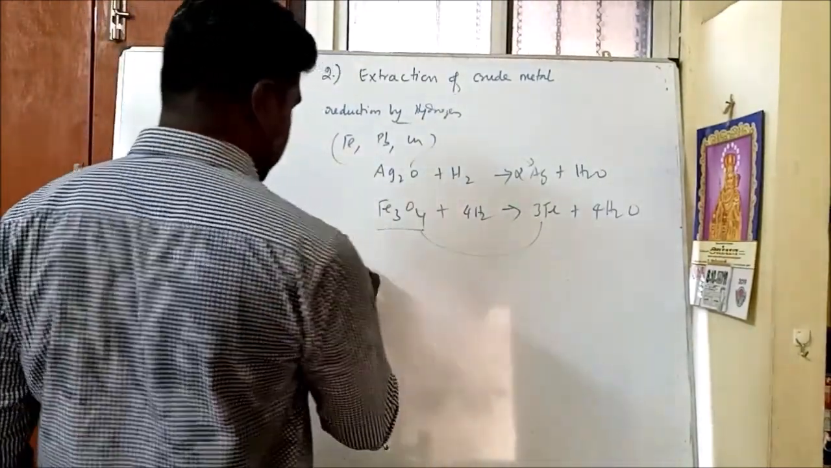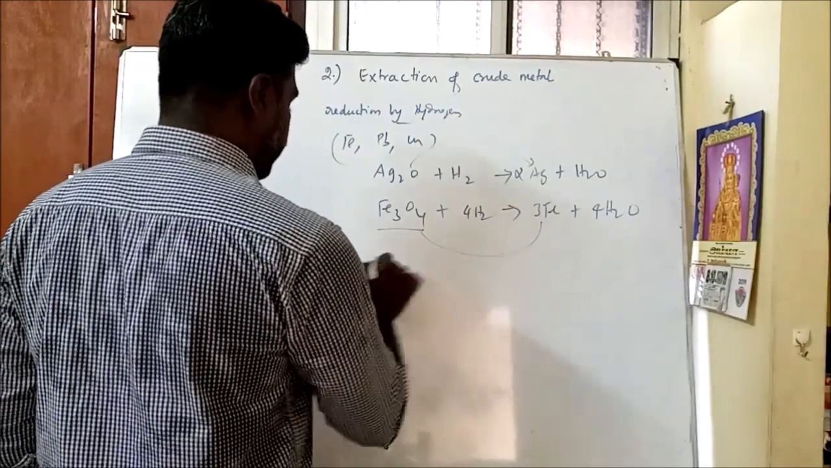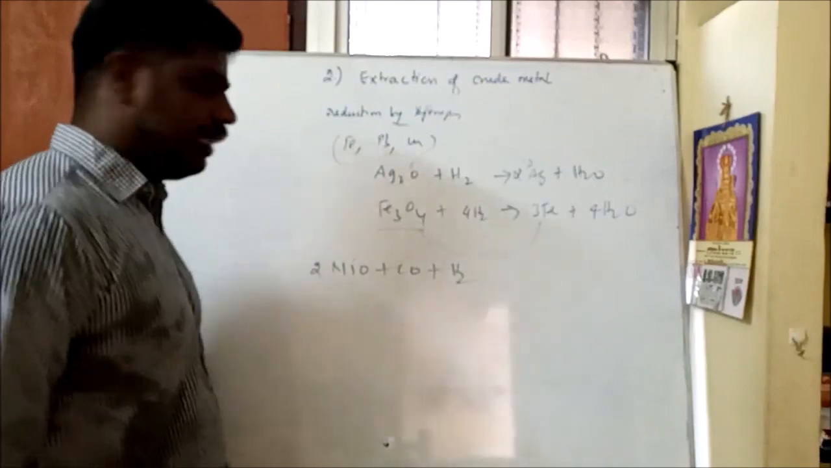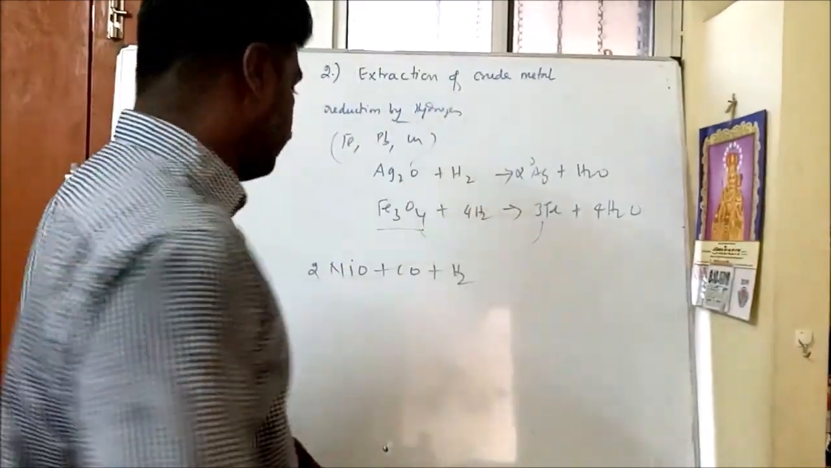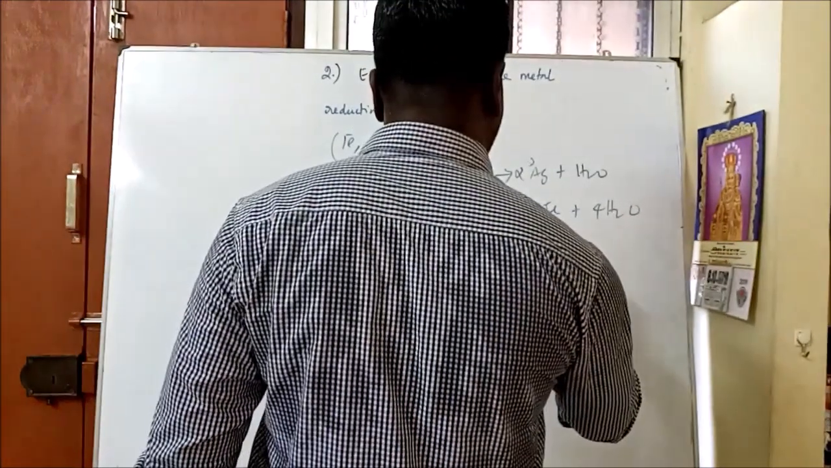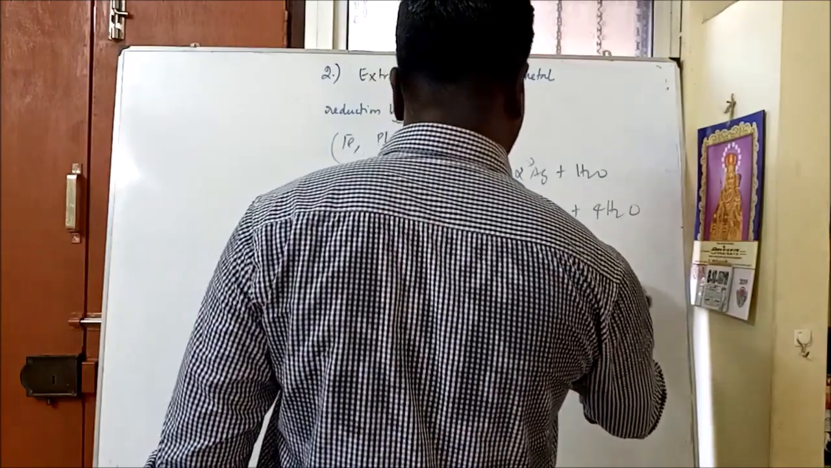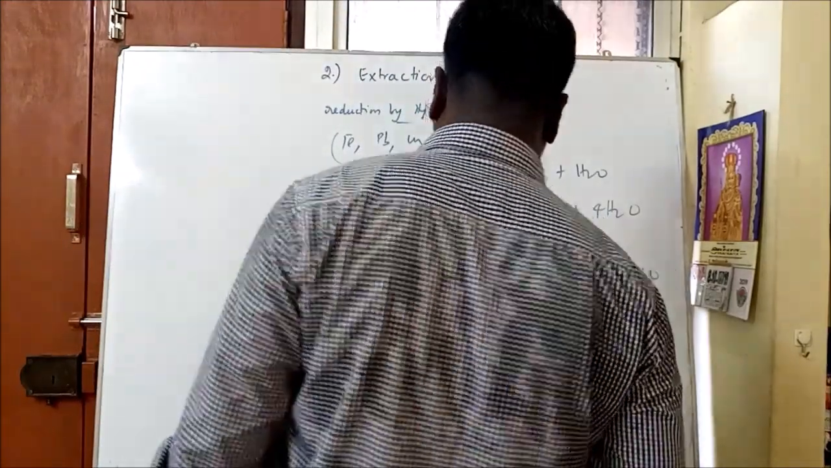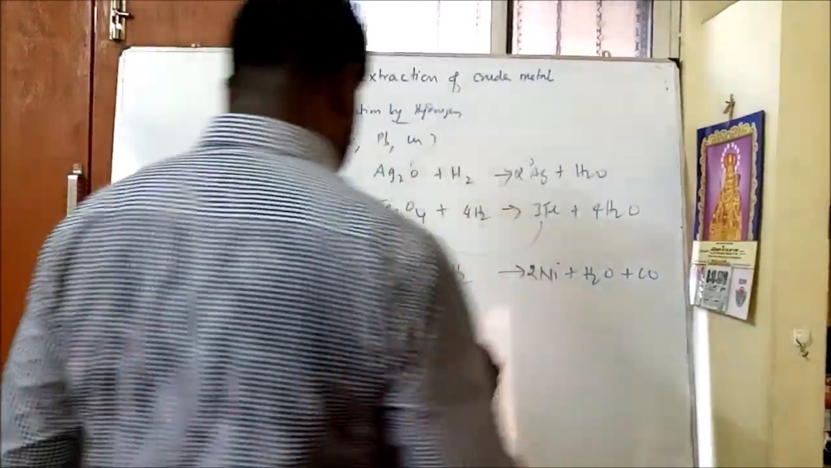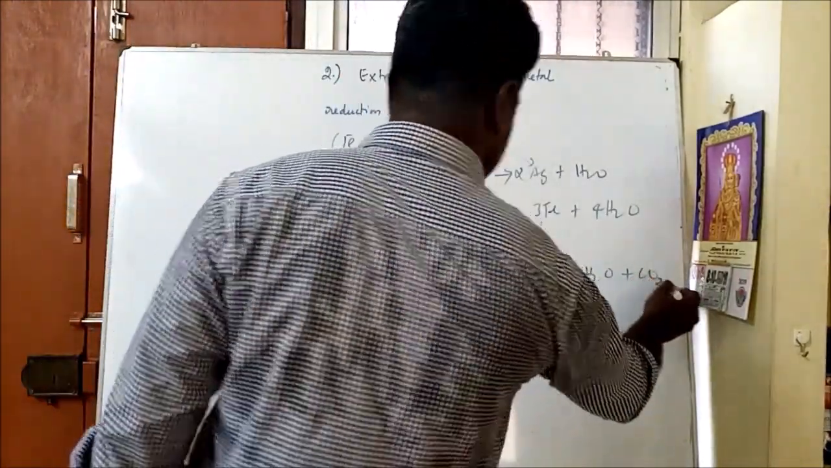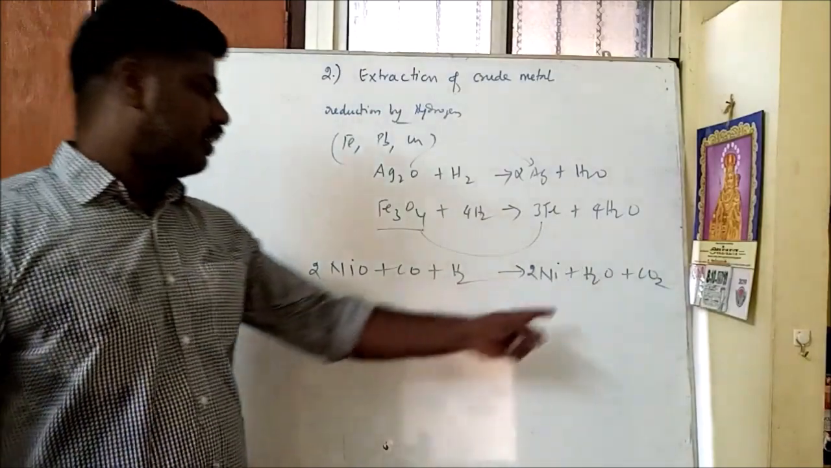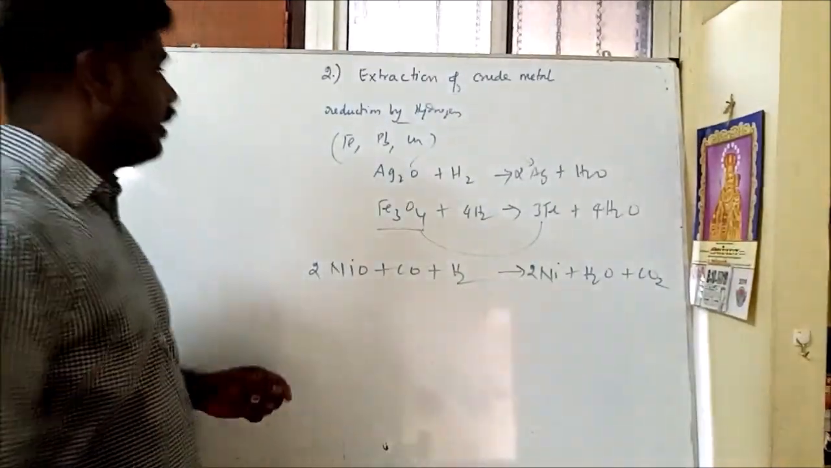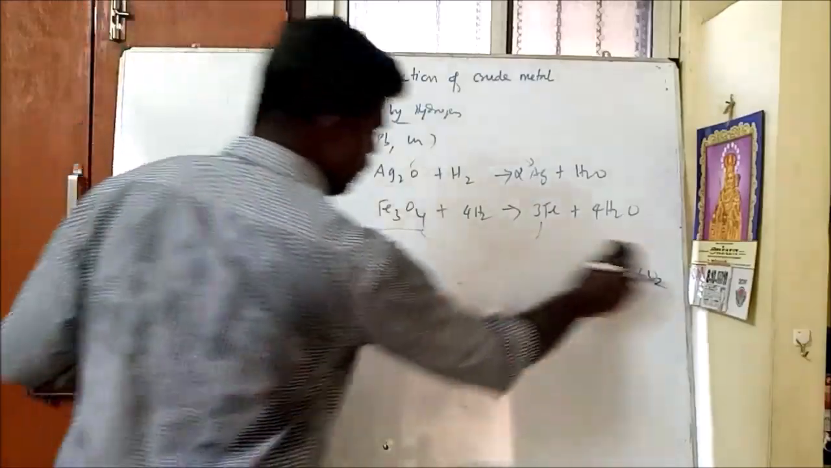For example, let us take nickel oxide. Nickel oxide is reduced with carbon monoxide and hydrogen, which we call water gas. What happens? Nickel is obtained plus H2O plus carbon monoxide, let me give carbon dioxide. So this is called water gas, and nickel oxide is reduced to nickel. Okay, next, the last method.